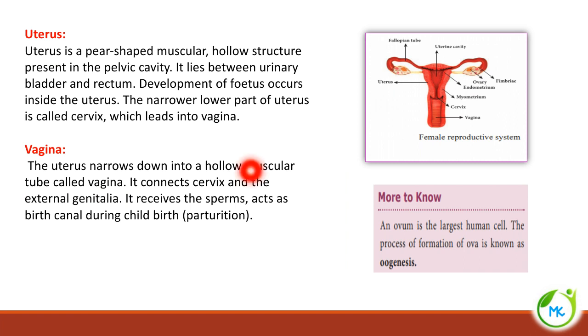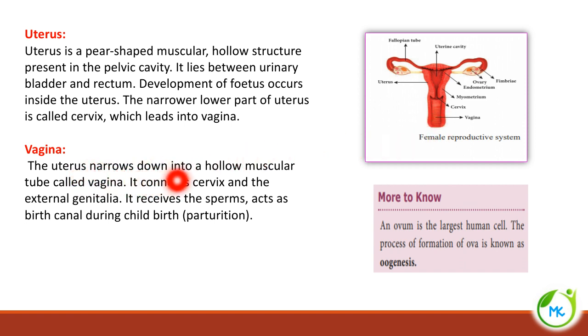So next is uterus. Uterus is a pear-shaped muscular hollow structure. Okay, so this is a uterus. It is found in the pelvic cavity. It lies between the urinary bladder and the rectum. And development of the fetus occurs inside the uterus. So here only the fetus, the young one, will develop. The narrower lower part of the uterus is called cervix, and this cervix will lead into the vagina.